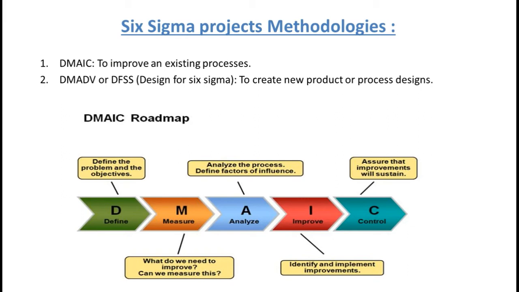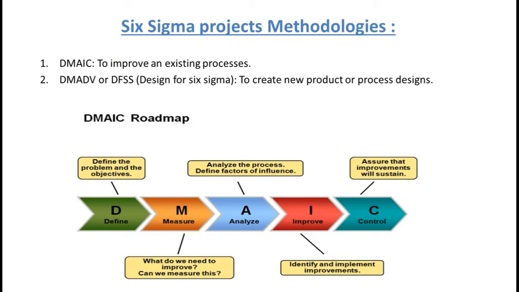So here the root cause analysis is done. This involves various statistical methods that can be applied to identify the effect of a particular factor, or the factors which are responsible for the defects in the process.